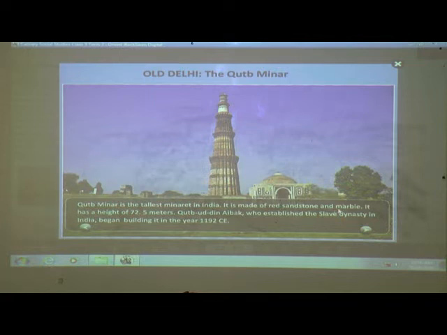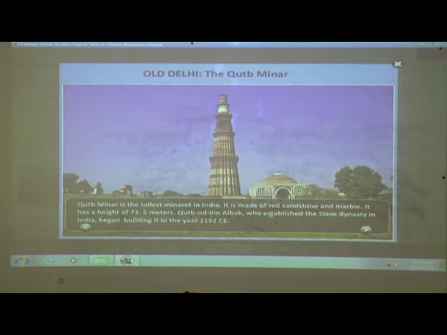How is it made? With red sandstone and with marble. It has a height of 72.5 meters. What is the height of Qutub Minar? 72.5 meters. I can ask you this as a multiple choice question in the exam, so you have to remember how much height Qutub Minar has. 72.5 meters.